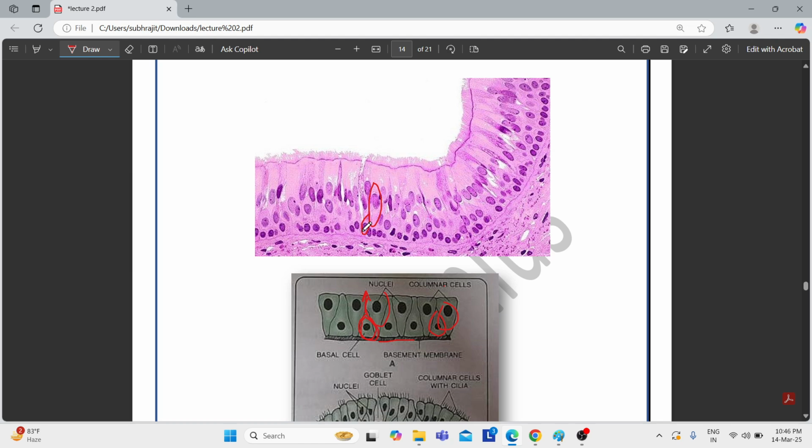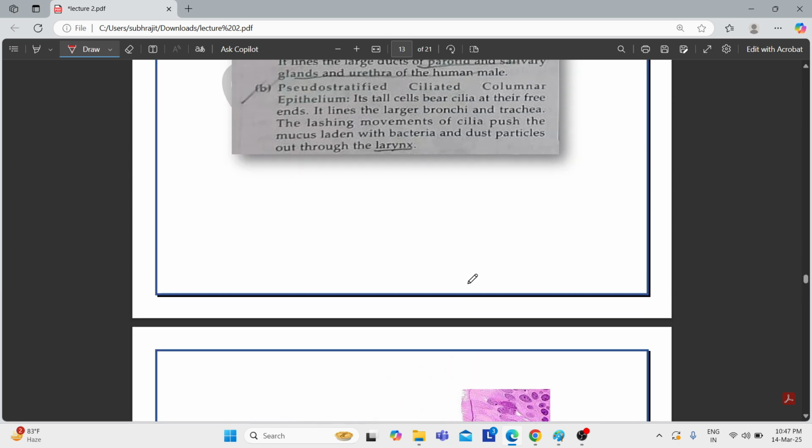Suppose this cell is present at the basement layer and does not reach the surface. These are some of the characteristics or features which make a single layer of cells look like a two layer, and thus a pseudostratified epithelium forms.